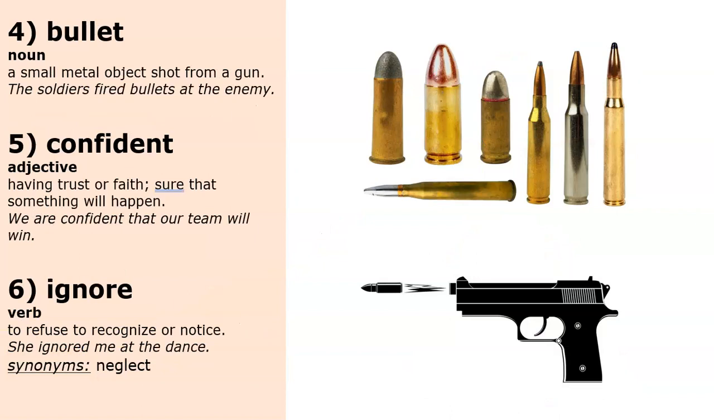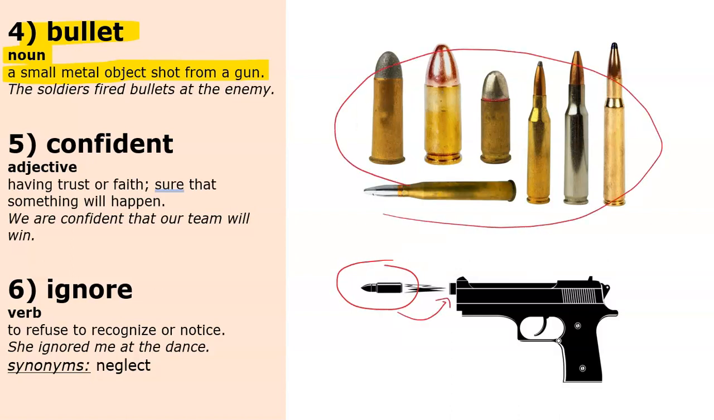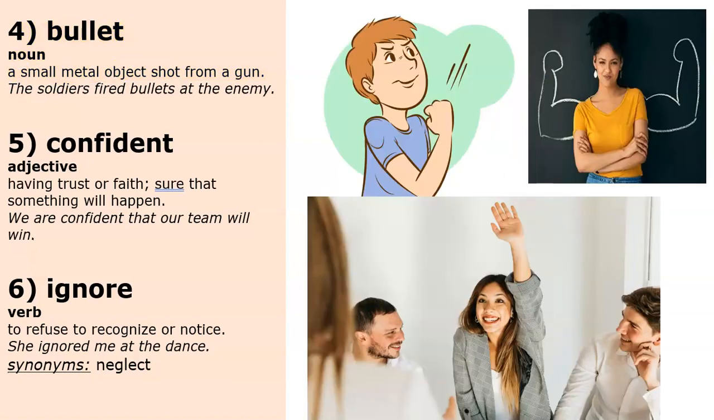Our next word is bullet. Bullet is a noun, and a bullet is a small metal object shot from a gun. So inside of a gun, people put these bullets here. That is the thing that shoots out of the gun. Let's look at the example. The soldiers fired bullets at the enemy.